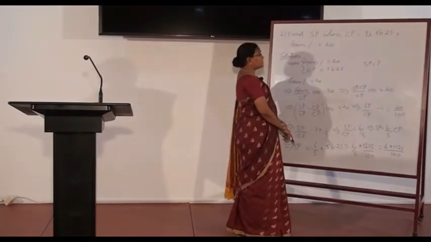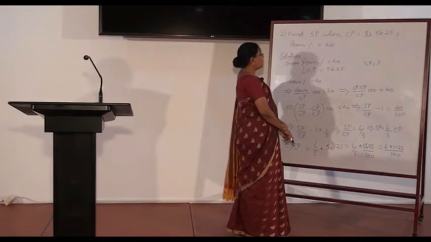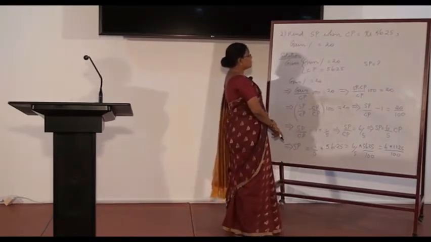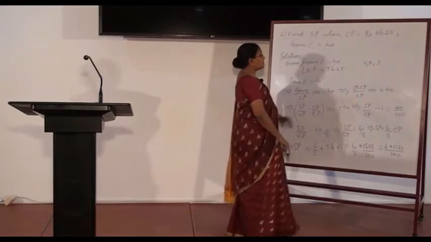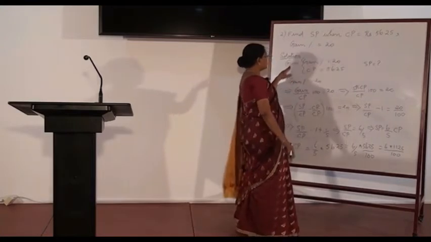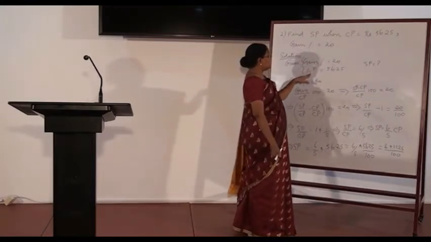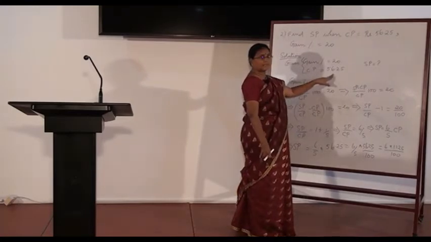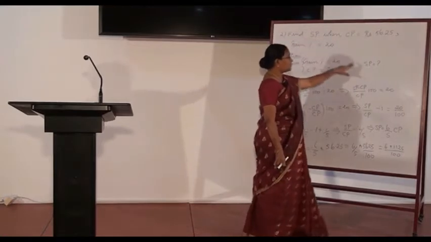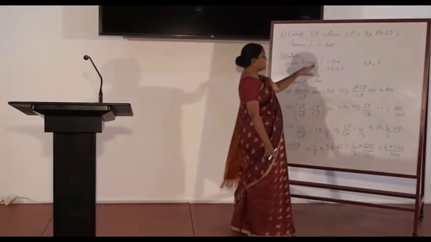Find selling price when cost price is rupees 56.25 and gain percent is 20. Solution. What is given in this problem? Given in this problem is CP and also gain percent. So given gain percentage is equal to 20, CP is equal to 56.25. What has been asked? We are asked to calculate SP, selling price.